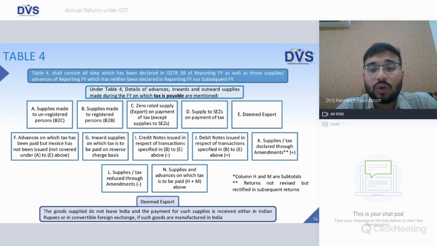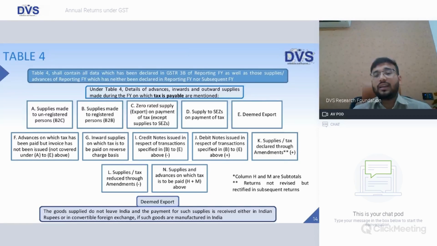Supplies or tax declared through amendments. What is the meaning of amendments? For a particular return we have put in some detail and there has to be some correction. We need not revise that return, but we rectify it in subsequent period returns. For example, say there was a shortfall of 20 in sales which was not declared in the month of January.